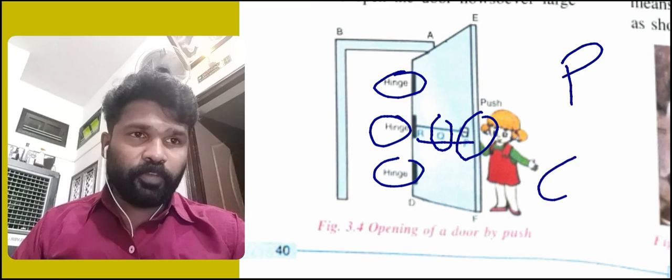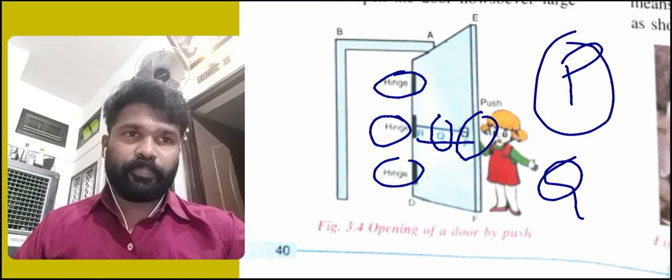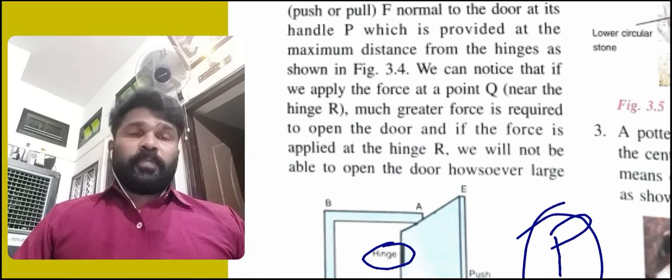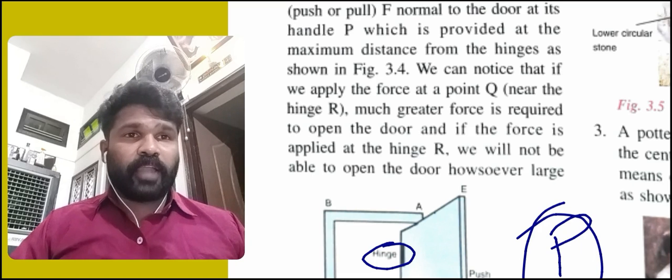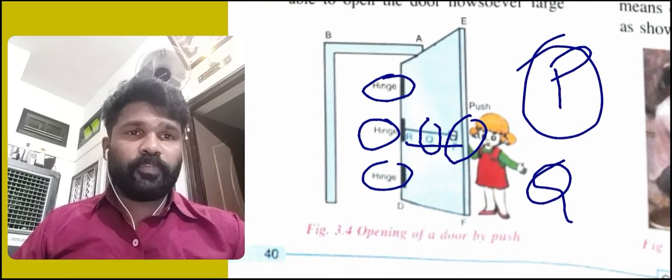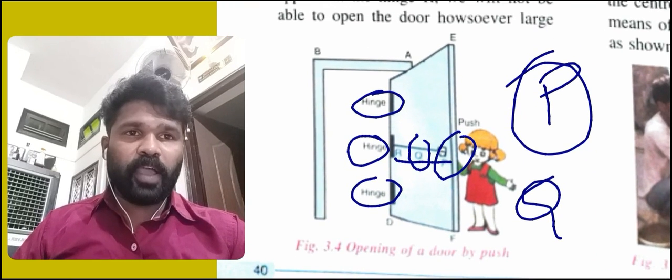Here, in case of point Q, we have to apply more force than at P. Much greater force is required to open the door, and if the force is applied at the hinge R, we will not be able to. Suppose you are applying the force at point R, R is here only.